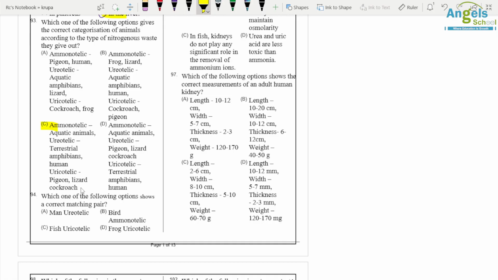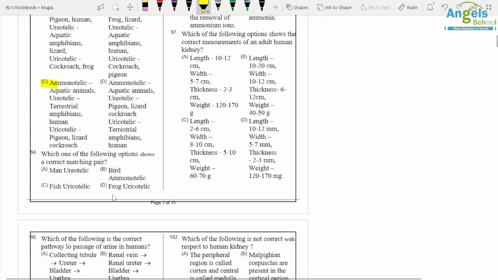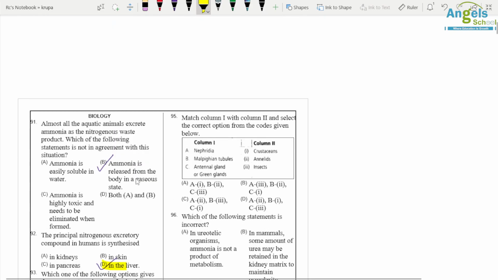Question number 94. Which of the following options shows a correct matching pair? So the correct matching pair is man and ureotelic. Question number 95. Match column 1 and 2. So first, nephridia is present in annelids. Then Malpighian tubules are present in insects, and antennal and green gland is present in crustaceans. So here option C is correct.